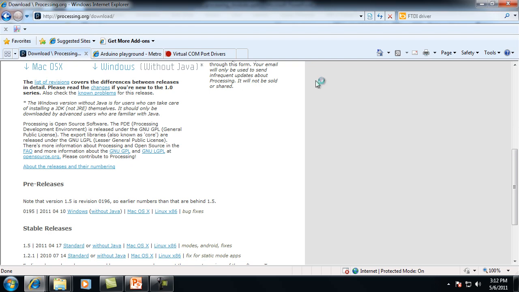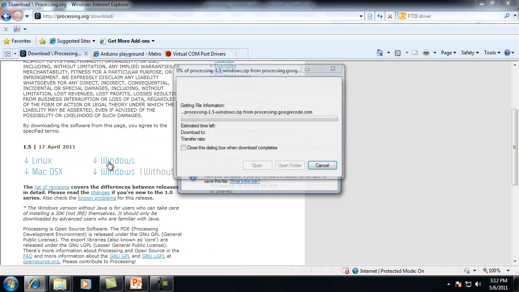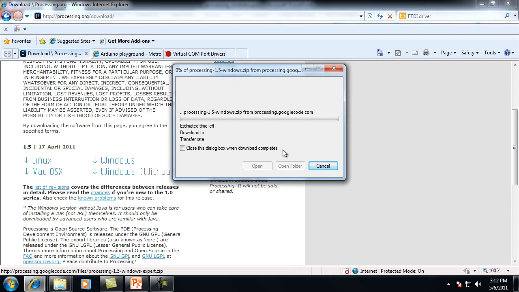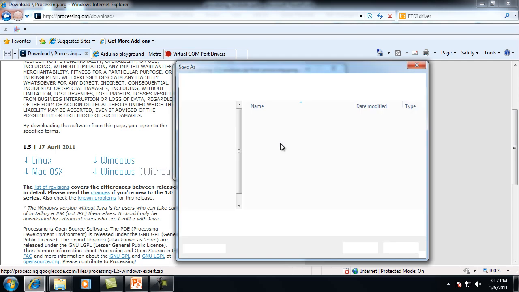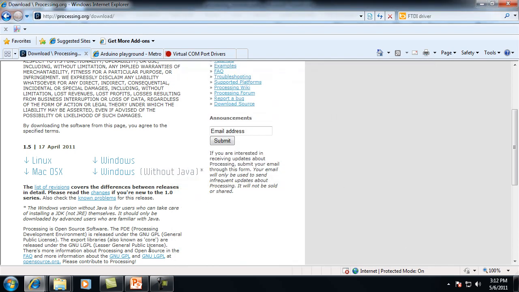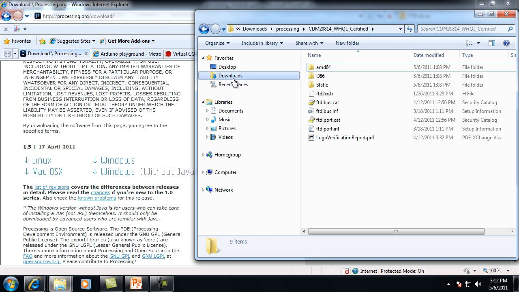So our goal is to install it, so we click on Windows, and as you can see, the download would start. We can save it, then extract it and run our IDE. I've actually completed this process, so I'm just going to go to the downloads section.